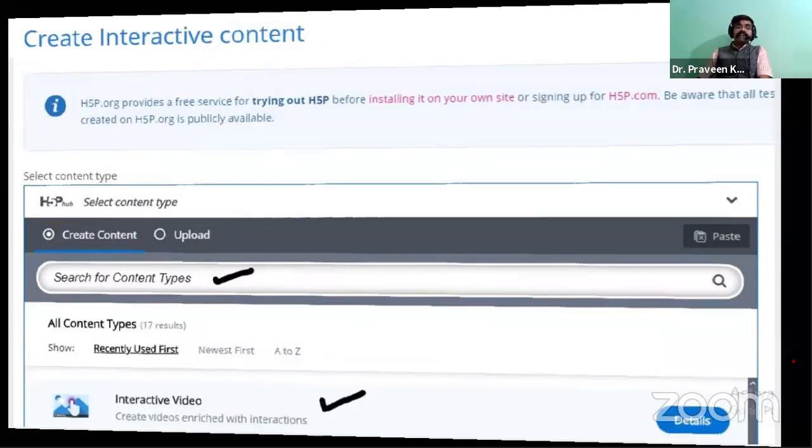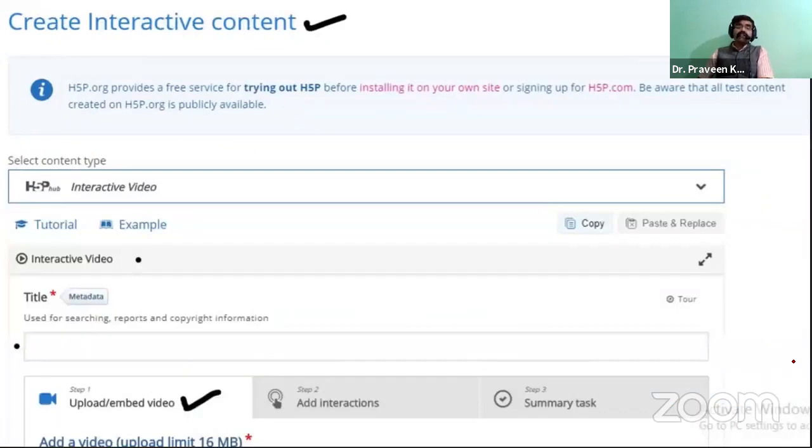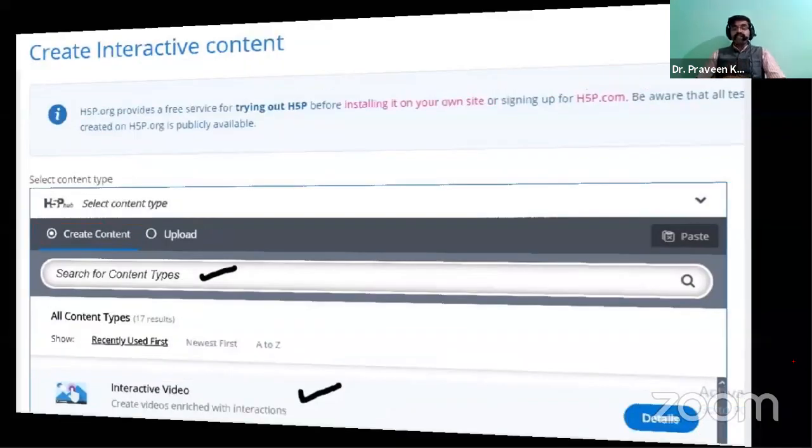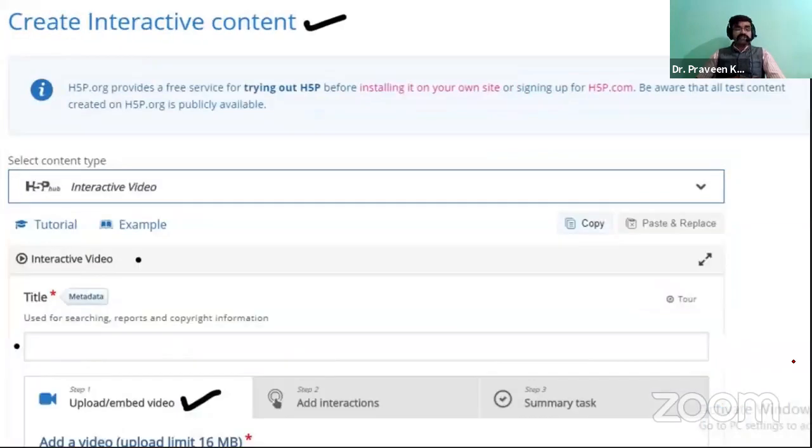After you click on the content creation types, for example if you have selected one of the main content types, it will allow you to specify some information. Some specific information should be provided by the user. Here we have selected the content type called interactive video. For that, it will ask some questions, which you have to fill, because now you are at the stage of creating the interactive content.